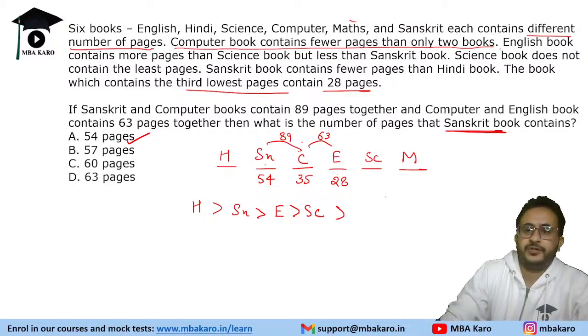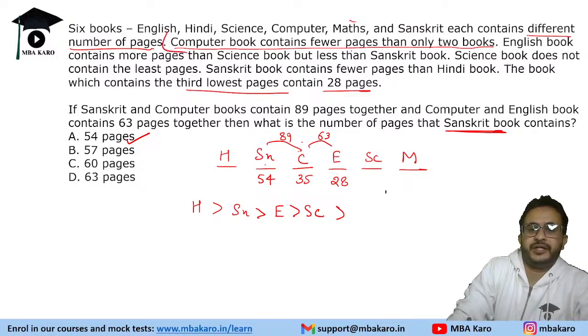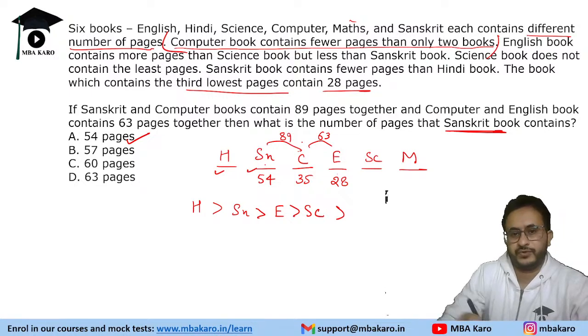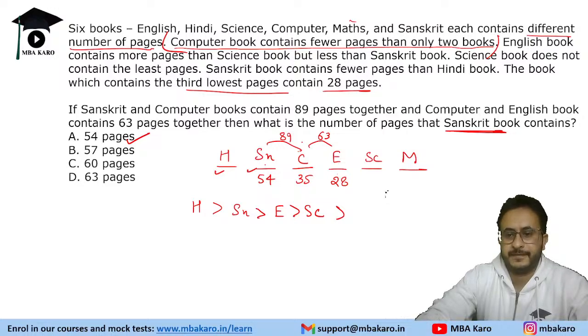Computer book in third slot, it is given that the computer book contains fewer pages than only 2 books. So only 2 books will have more pages than computer. These are the 2 books which are more than the computer book. And English book contains less than Sanskrit book. So Sanskrit is more than English.